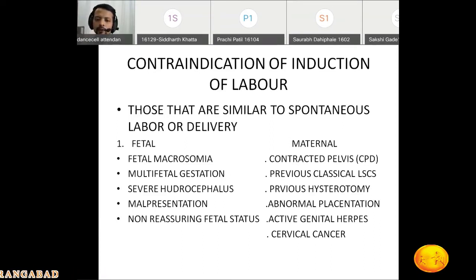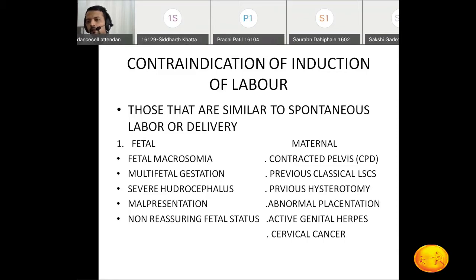Basically, they have a breech presentation, and what happens? The breech will come out, but the head will get locked at the pelvic inlet. With different malpresentations like breech presentation, transverse lie, oblique lie, we never try for spontaneous labor or delivery. In such patients, we will not try for induction of labor also. And if fetal status is non-reassuring, in that case definitely we are not going to induce the labor.